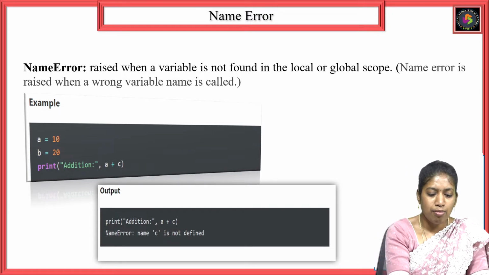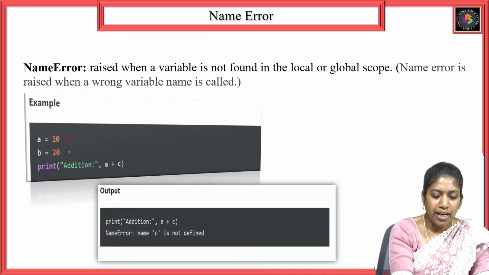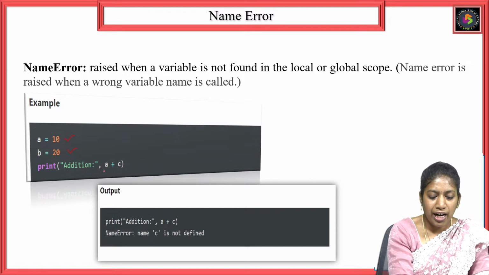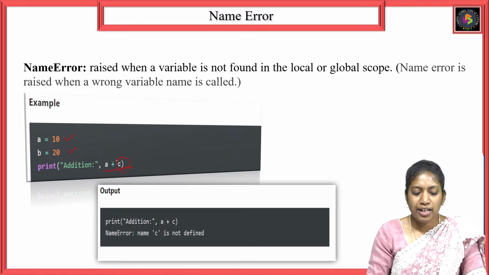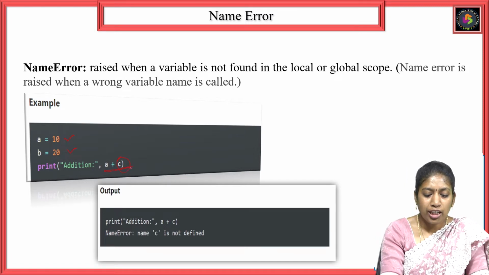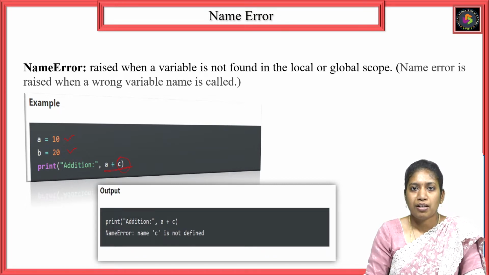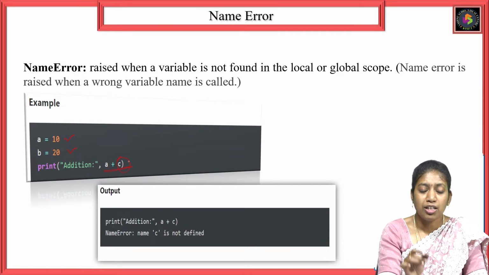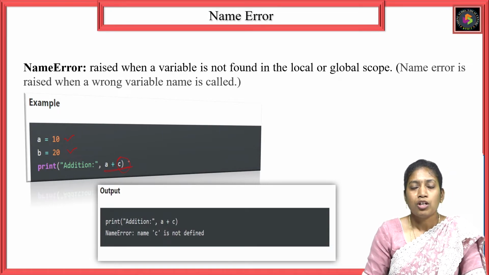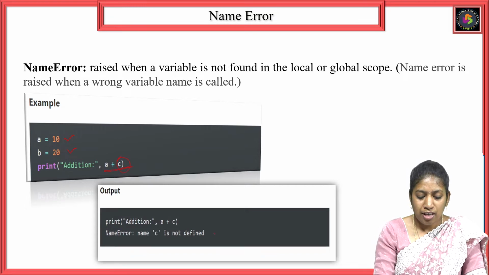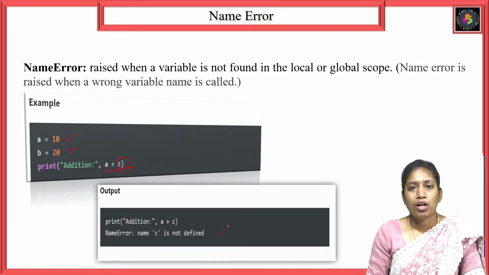Here in this example, a equals 20, b equals 20. Here I am performing addition of a plus c. Here c is not at all defined in the program. I am calling a variable which has not been used in the program. Such types of errors are called name errors. A variable which is not available in the local scope or global scope is called a name error. See here it is showing that name c is not defined.